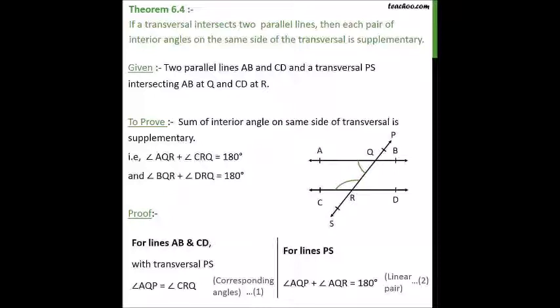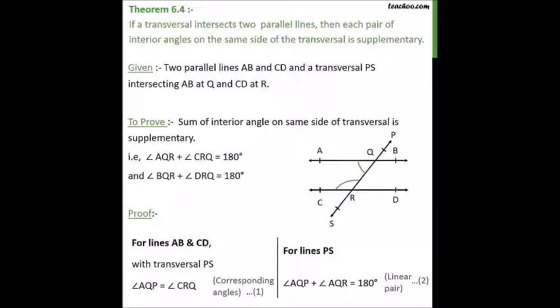That is, angle AQR plus CRQ is equal to 180 degrees, and angle BQR plus DRQ is equal to 180 degrees. So proof: for lines AB and CD with a transversal PS, angle AQP is equal to CRQ because of corresponding angles, and for line PS, AQP plus AQR is equal to 180 degrees, linear pair of course. Hence, angle CRQ plus angle AQR is equal to 180 degrees.